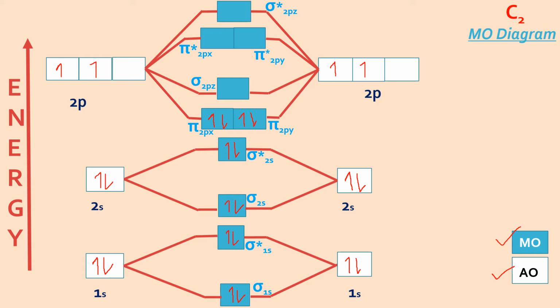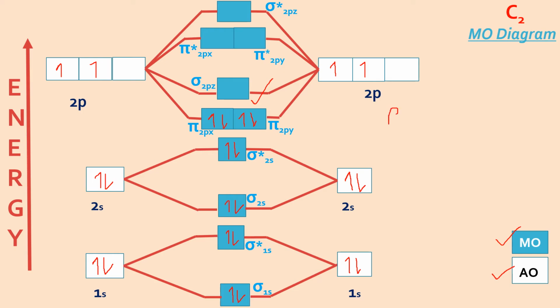Now you will see the nature has changed. If you compare it with B2, the nature has changed from paramagnetic to diamagnetic, because here all the electrons in MOs are paired. There is not a single electron which is unpaired, so it is diamagnetic in nature.